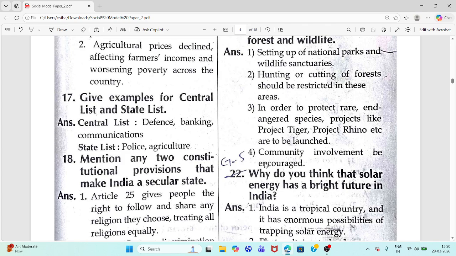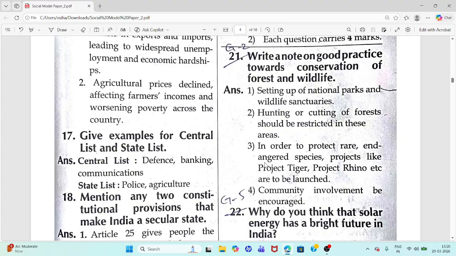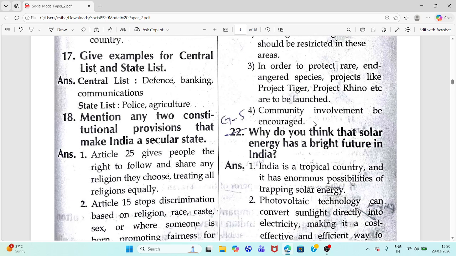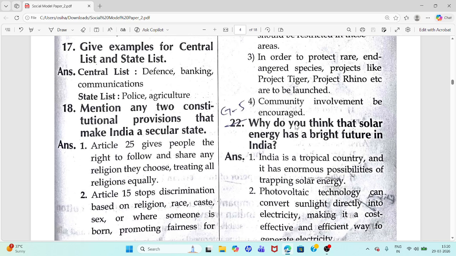Community involvement be encouraged. So, what are the good practices towards conservation of forest and wildlife? National parks and wildlife sanctuaries should be set up. Cutting of forests or hunting should be restricted in these areas. New projects should be launched like Project Tiger, Project Rhino. Last point, community involvement be encouraged.